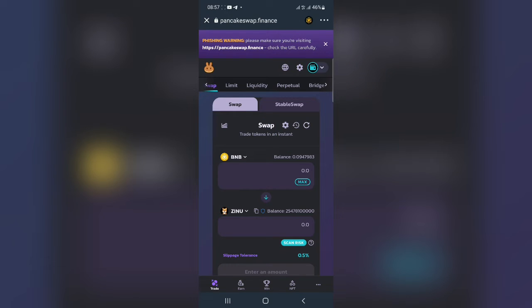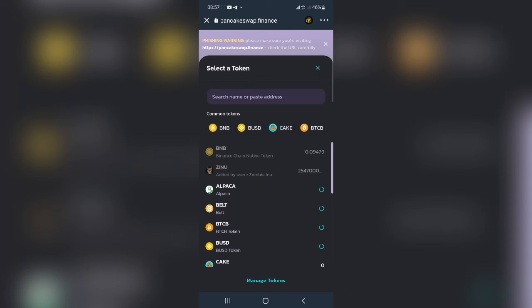And here is where you have to get the token. The token that you want to swap has to be here. According to the type of token that you want to swap, you have to click here. You have to click there to input the token. Here, not all tokens you will automatically see over here. So you have to go to